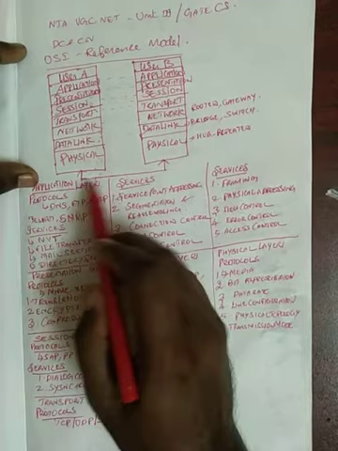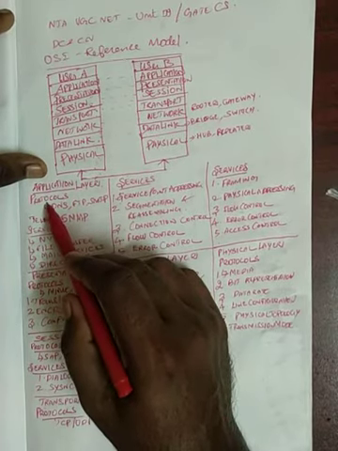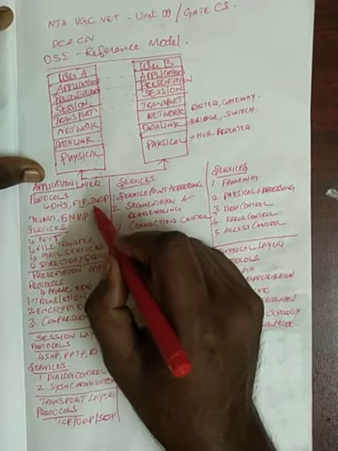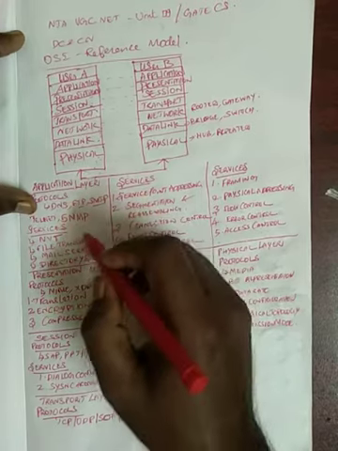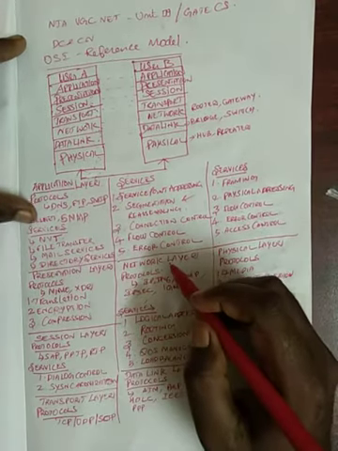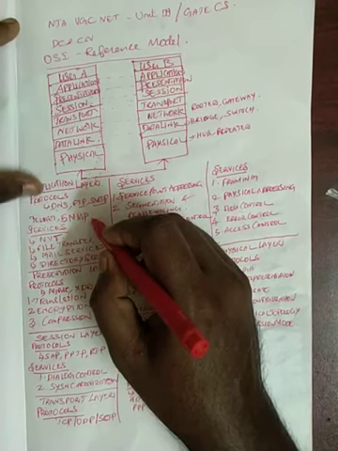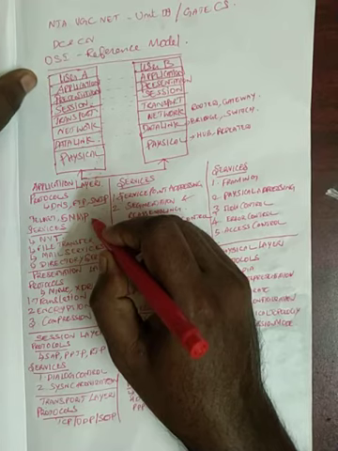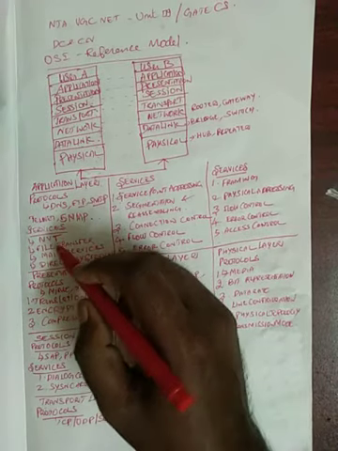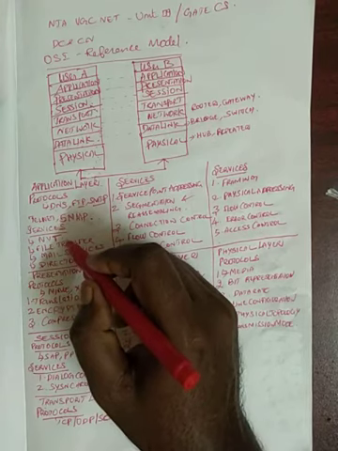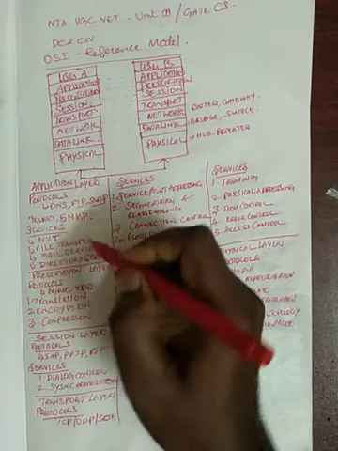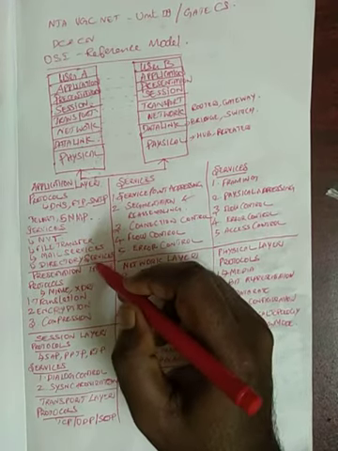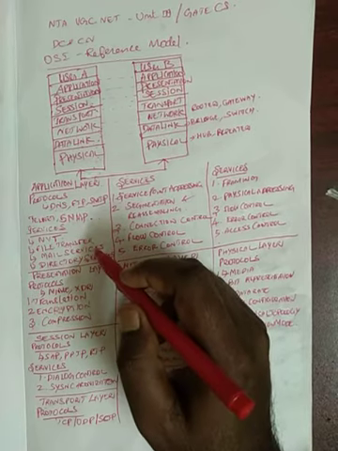Coming to the application layer, the protocol examples are Domain Name System, File Transfer Protocol, SMTP (Simple Mail Transfer Protocol), Telnet, and Simple Network Management Protocol. These are the very famous protocols in the application layer. The services provided are virtual terminal, non-virtual terminal, file transfer, mail services, and directory services.